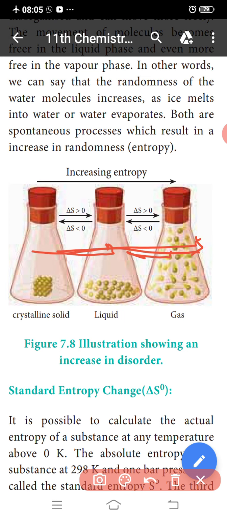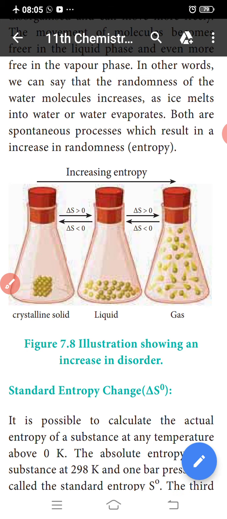The next topic is the standard entropy change, delta S naught. It is possible to calculate the absolute entropy of a substance at any temperature above 0 Kelvin. The absolute entropy of a substance at 298 Kelvin and one bar pressure is called the standard entropy, denoted delta S naught. We can calculate the standard entropy change for chemical reactions from the entropies of different substances.